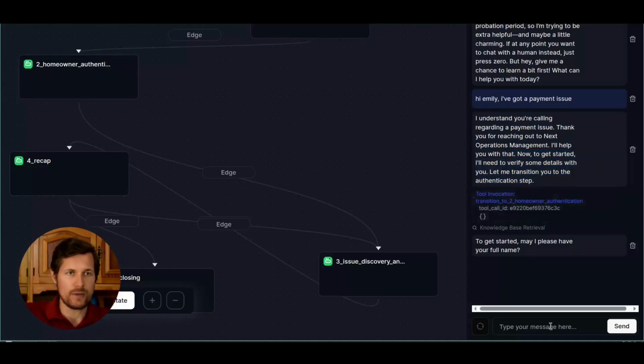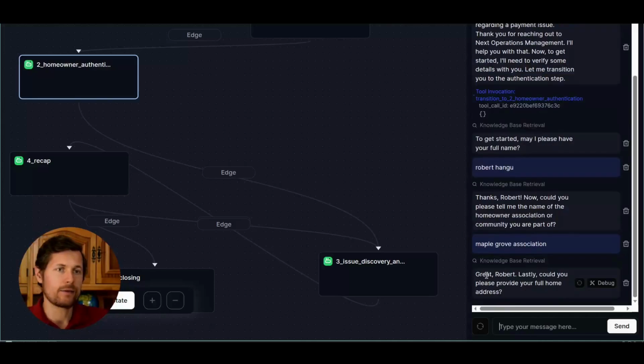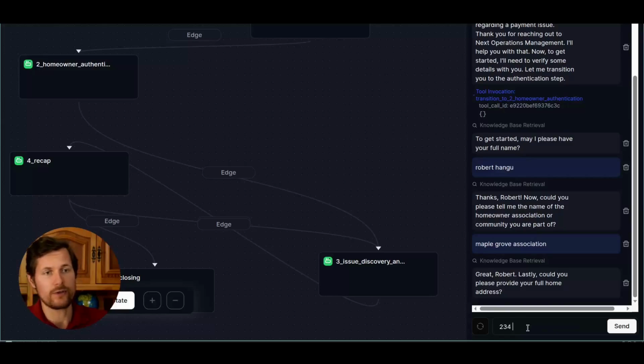So now it will authenticate. So what's your full name? So I will say my name. Then it will ask me about the homeowner association that I'm with. So I'm at Maple Grove. And then it will ask me about my full home address. So it's 234 Maple Grove.